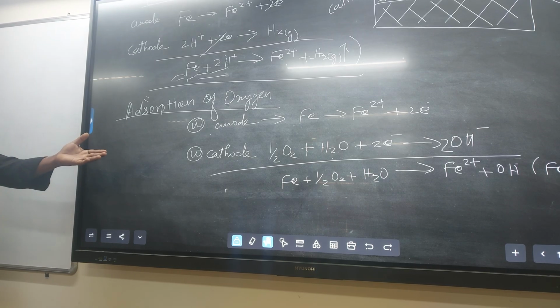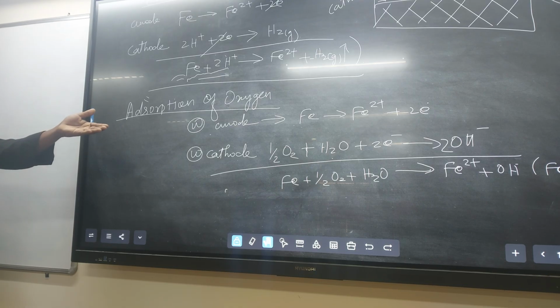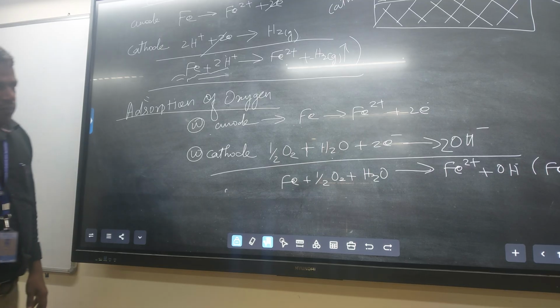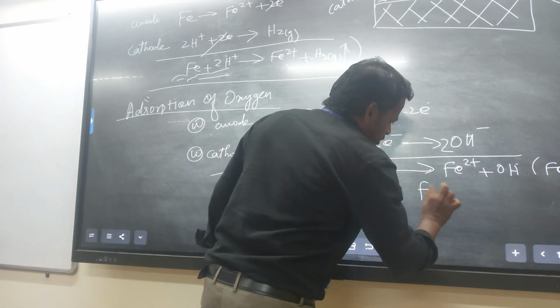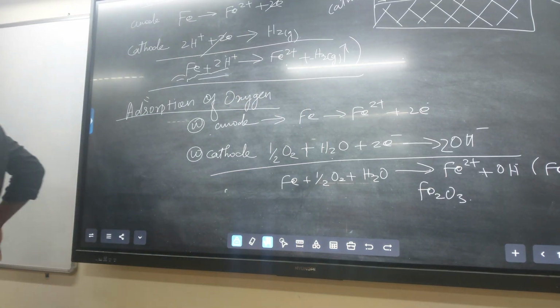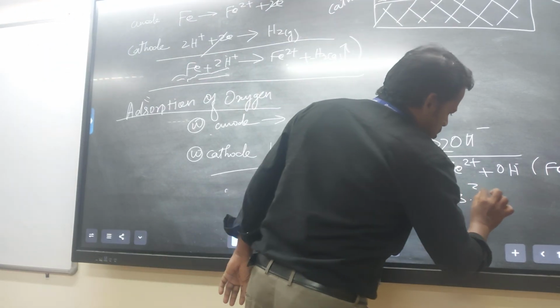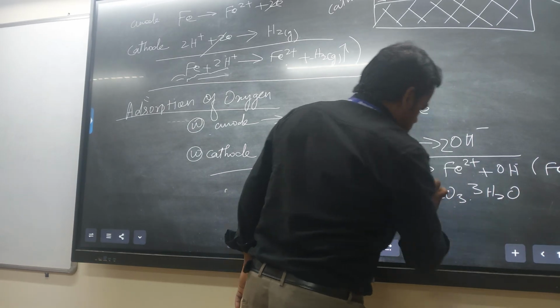So it won't stop there. Again, the further corrosion is continuous up to the formation of the complete rust, that is Fe2O3.3H2O.